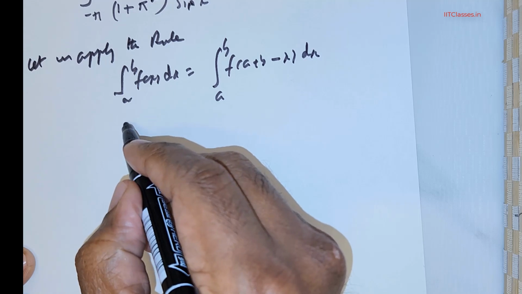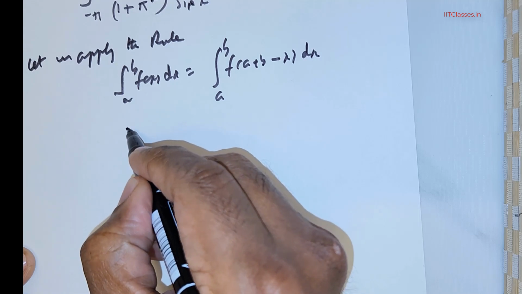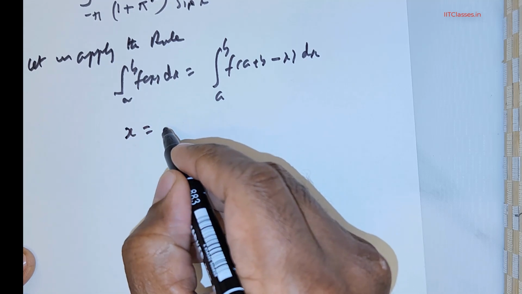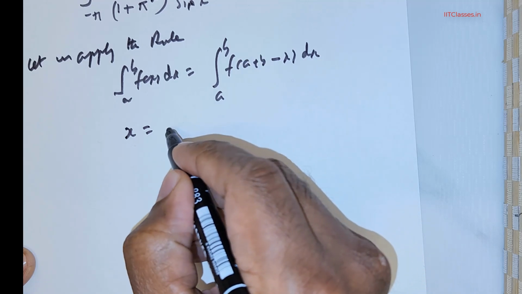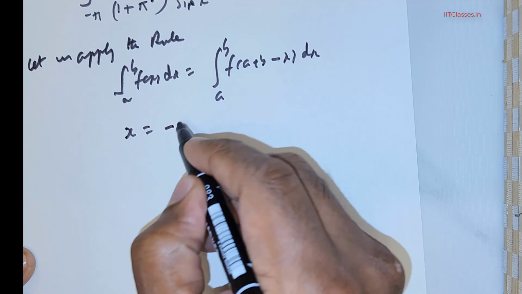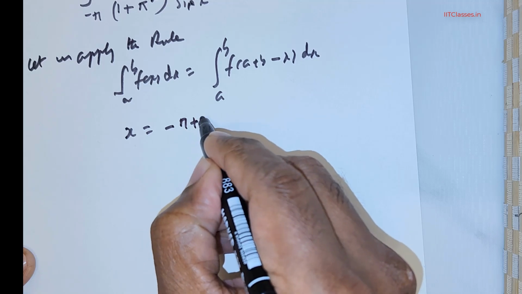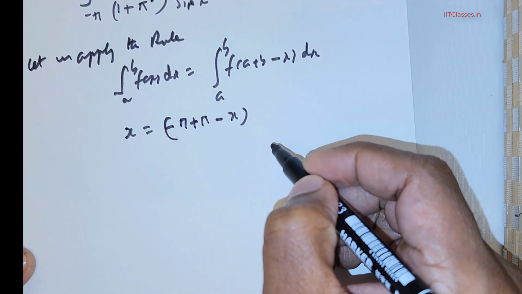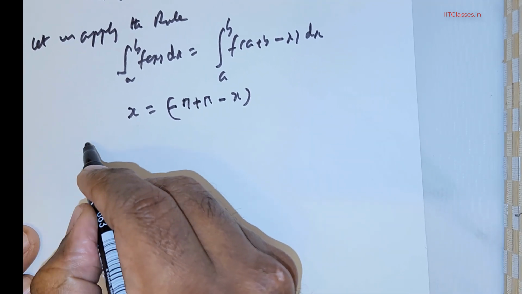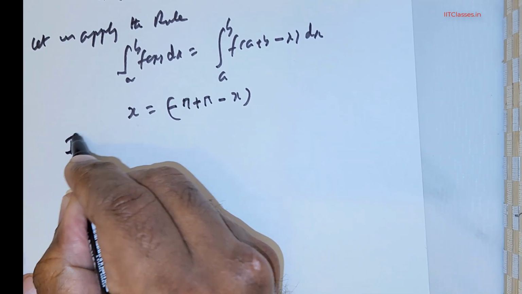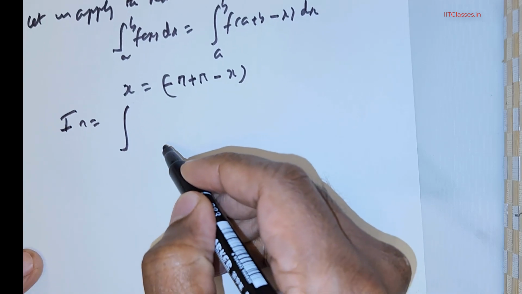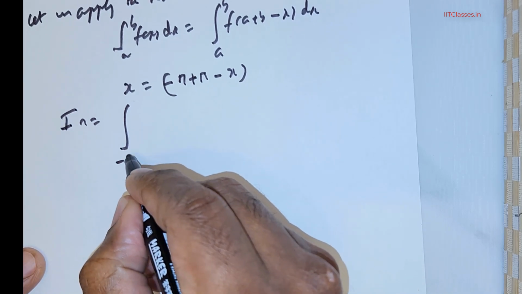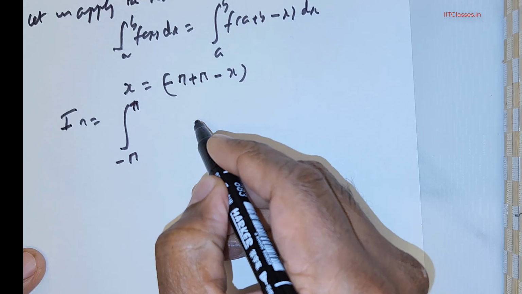So wherever we have x, we will replace it with negative pi plus pi minus x. So the new integrand will be as follows: negative pi to pi.